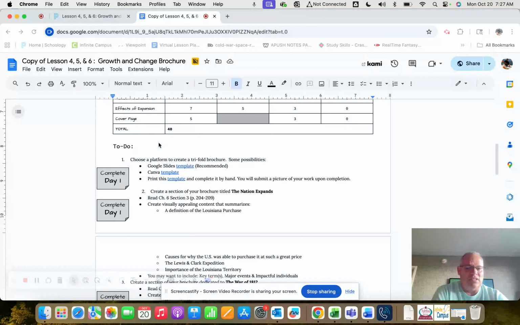And so what we have set up is a couple of options on how you're going to set it up. I would use Google Slides. If you use Canva, the big thing is just make sure that you have allowed me access to that link. Same thing with Google Slides too. I just have to have access to the link so that I can see your presentation.